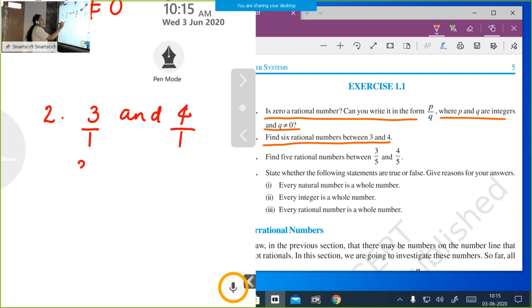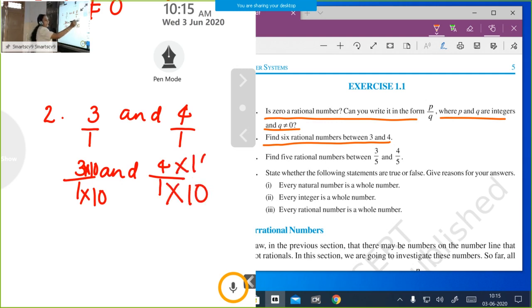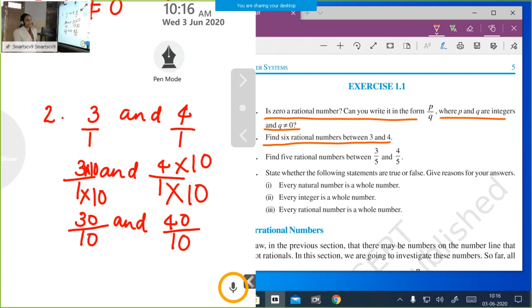Then what is the next step? Multiply both numerator and denominator with any number. Here we need to find 6 rational numbers, so for convenience we multiply with 10 here, and the same way multiply here also with 10. So our numbers become 3 into 10, 30 by 10, and 40 by 10. Between 30 by 10 and 40 by 10, we can find 6 rational numbers.